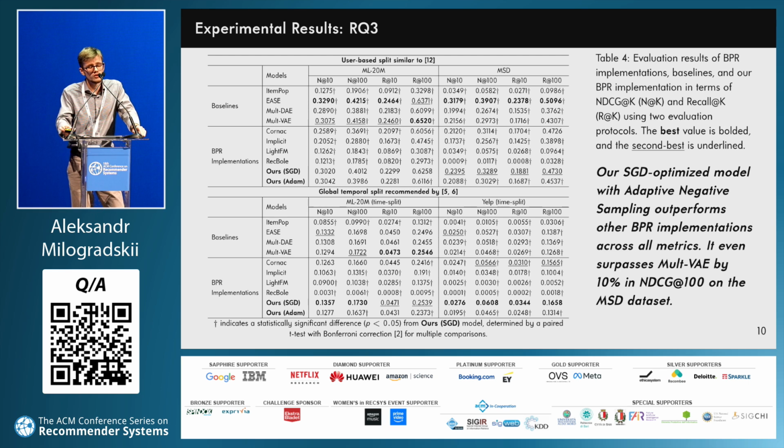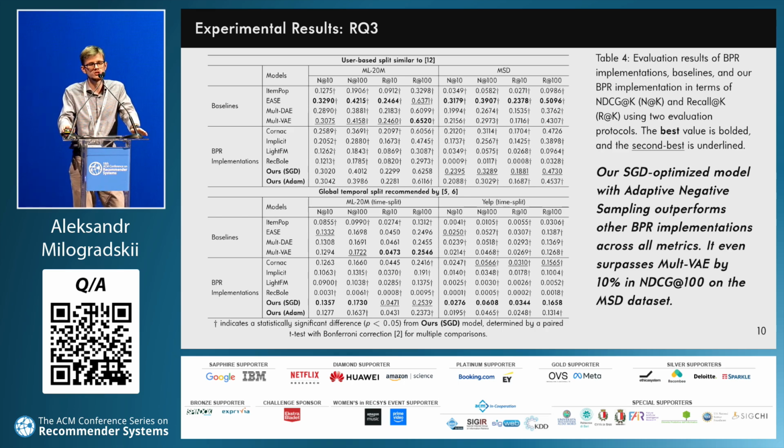And lastly, for the final research question, we conduct our experiments using 2 evaluation protocols, a user-based split and a global temporal split. The table on this slide compares the performance of various BPR implementations against the baselines on these datasets. Our solution with the best hyperparameter values, according to research question 2, demonstrates strong performance across all datasets.